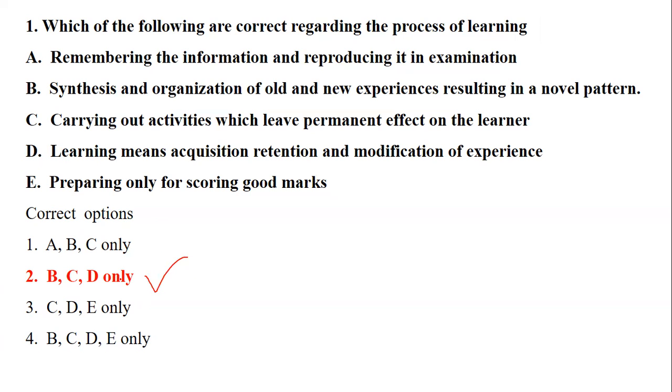Before we see option number 2, we had 5 sentences. Out of the 5 sentences, which do you think cannot be a process of learning? Obviously there is an odd man out. If you see option number 5, preparing only for scoring good marks, it is not a right option. So cancel out E. Your E goes, so the options get reduced. Let's see the remaining options. Statement number 1, remembering the information and reproducing it in examination, is somewhat rote learning, which is also not a good process of learning. So we can cancel A also. And then our right answer is option B, that is option number 2.